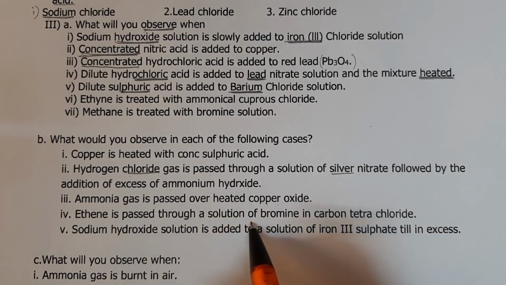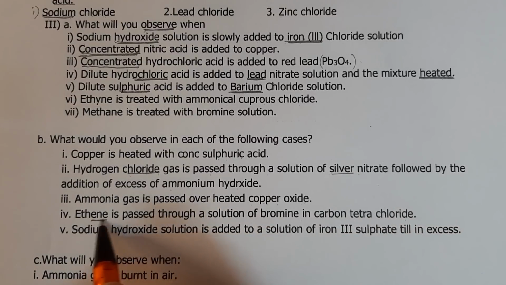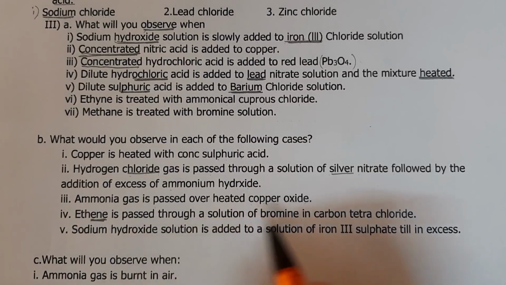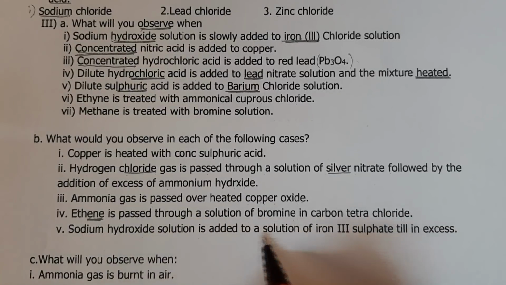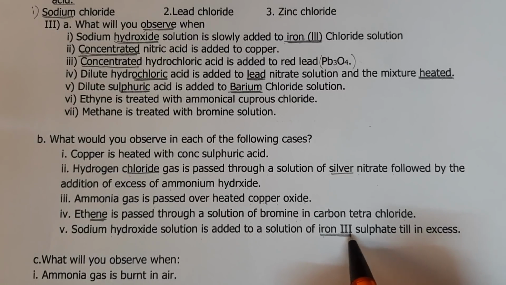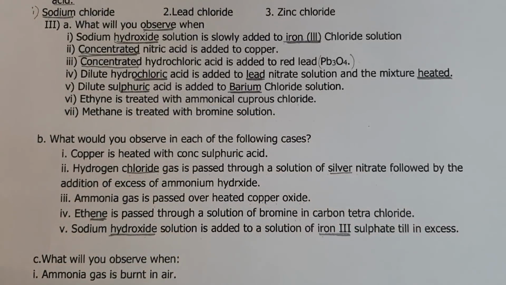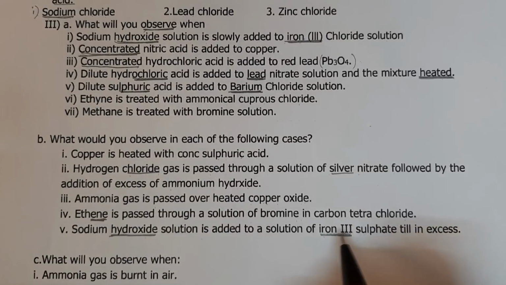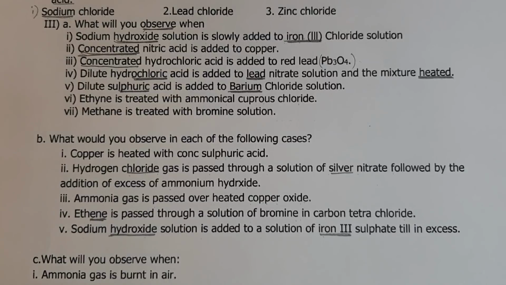Ethene is passed through the solution of bromine in carbon tetrachloride. Now ethene means double bond between carbon atoms, and therefore brown color of bromine will be discharged. That's your observation. Sodium hydroxide solution is added to the solution of the cation iron 3, that is Fe3+, will form its hydroxide, and that will be reddish brown precipitate of Fe(OH)3, which will be insoluble in excess.